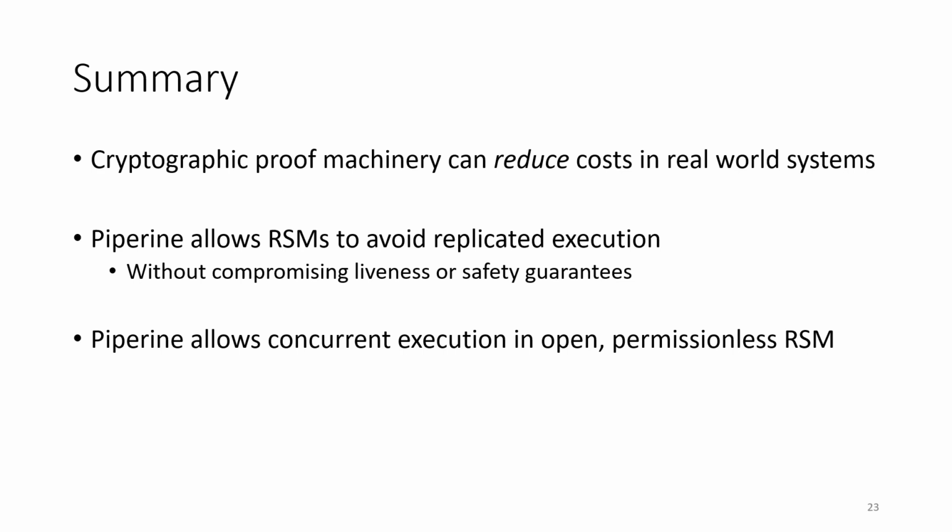In summary, our main conclusion is that cryptographic proof machinery can actually reduce costs of real-world systems rather than it being something that's forced onto us by security or privacy requirements. Secondly, the particular techniques in Piperine allow for replicated state machines to avoid replicated execution without having to compromise on safety or liveness guarantees. And perhaps surprisingly, we're also enabling concurrency and, in general, weak consistency models for state in an open, permissionless replicated state machine.